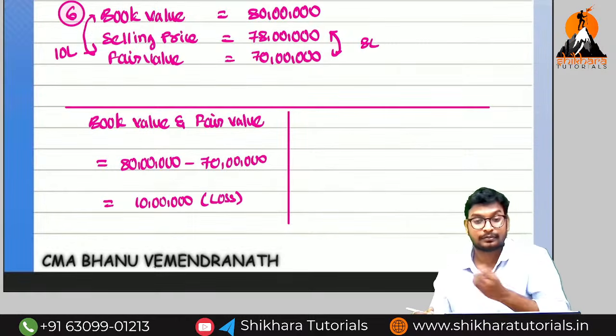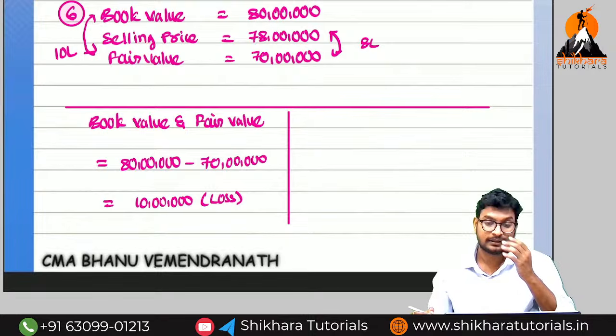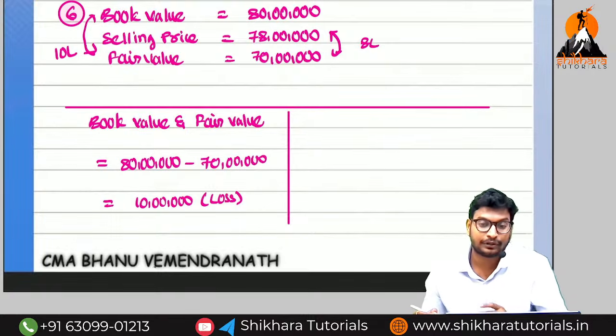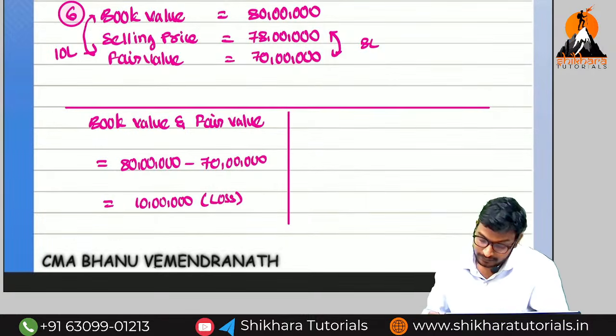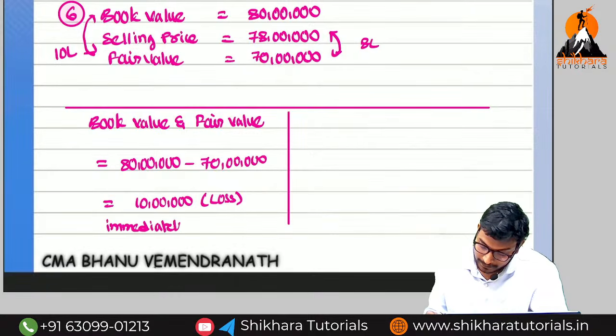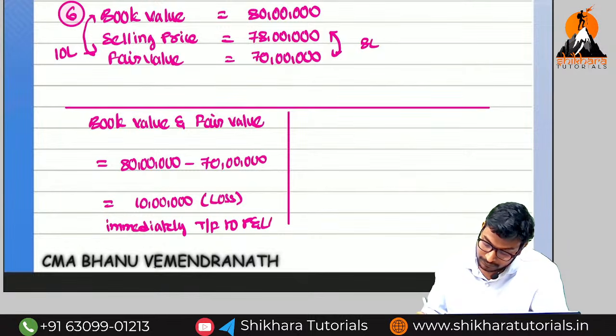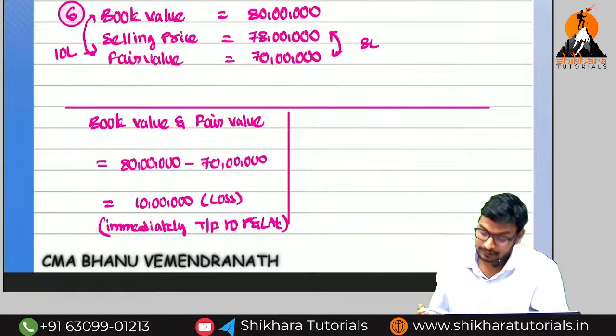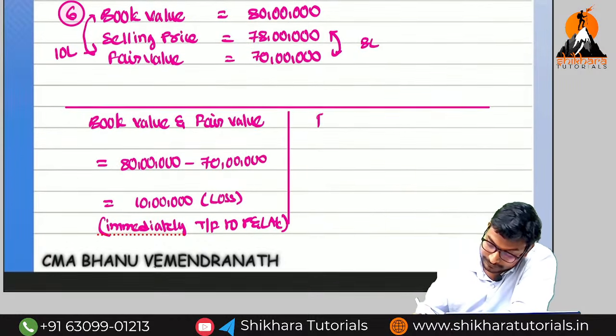Yes or no? Book value is more, fair value is less. If we sell the asset at a fair value, we are going to get the loss. Yes or no? So immediately transfer to P&L account.